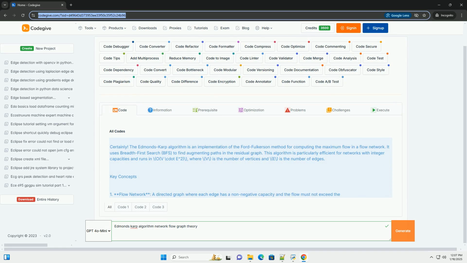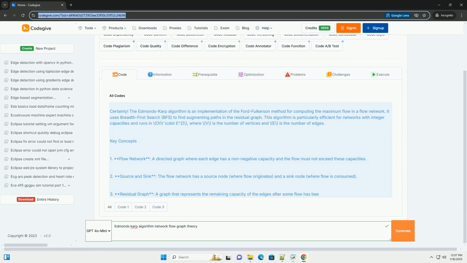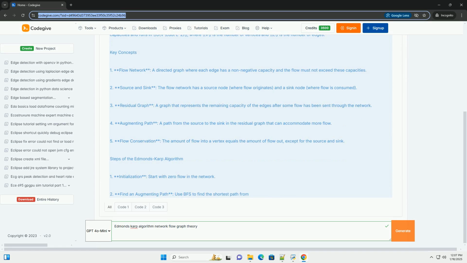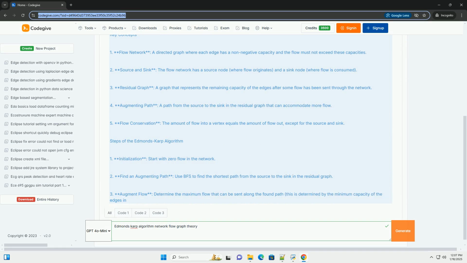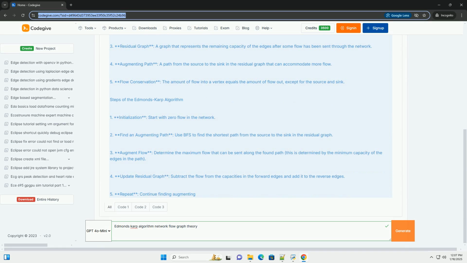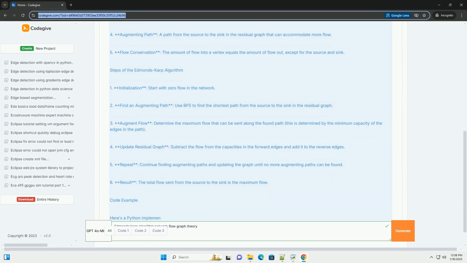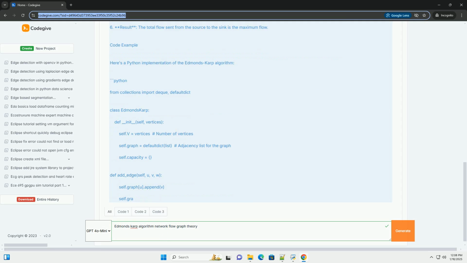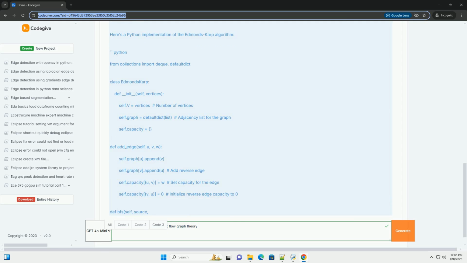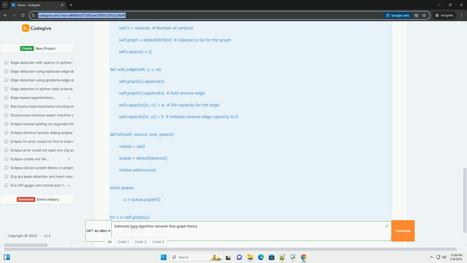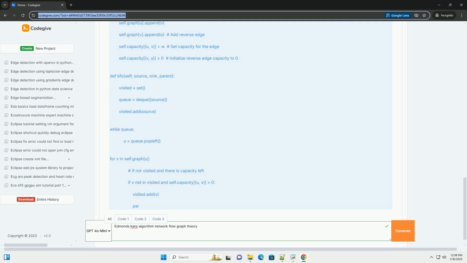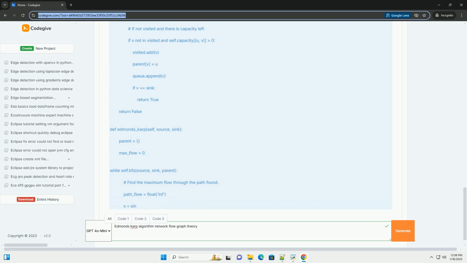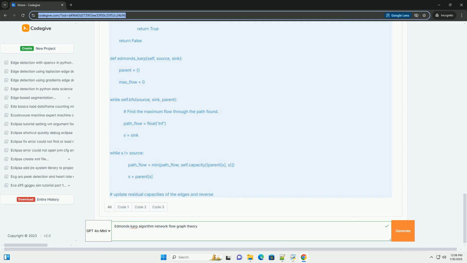Certainly. The Edmonds-Karp algorithm is an implementation of the Ford-Fulkerson method for computing the maximum flow in a flow network. It uses breadth-first search, BFS, to find augmenting paths in the residual graph. This algorithm is particularly efficient for networks with integer capacities and runs in O(V E^2), where V is the number of vertices and E is the number of edges.